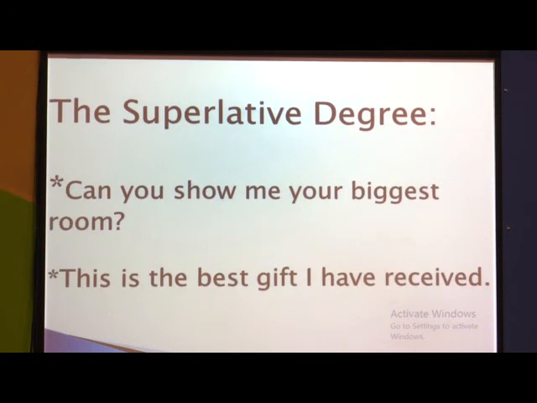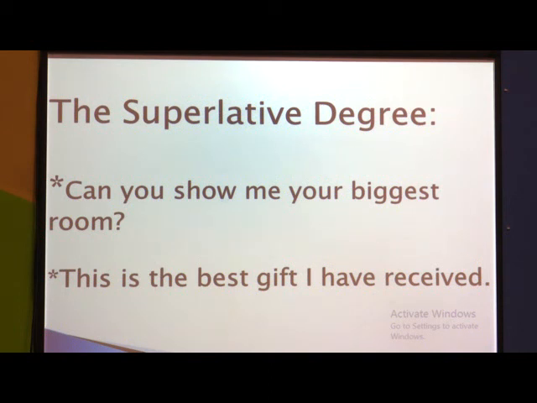The superlative degree is used when we are talking about one person among many. A person among many means a single person or single thing in the group. For example, I have 10, 12, 14, 15 books with me, and if I want to ask about one book, how will I ask?